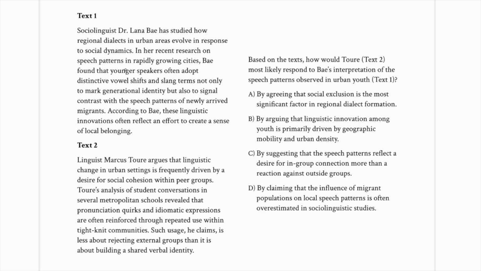It says here that younger speakers often adopt these vowel shifts and slang terms not only to mark generational identity, but also to signal contrast with the speech patterns of newly arrived migrants. So in other words, there are two different reasons that she cites. And looking at the second passage, what we would find is that Toure, if that's how you pronounce it, says that it is indeed driven by a desire for social cohesion, as we saw in the previous question.